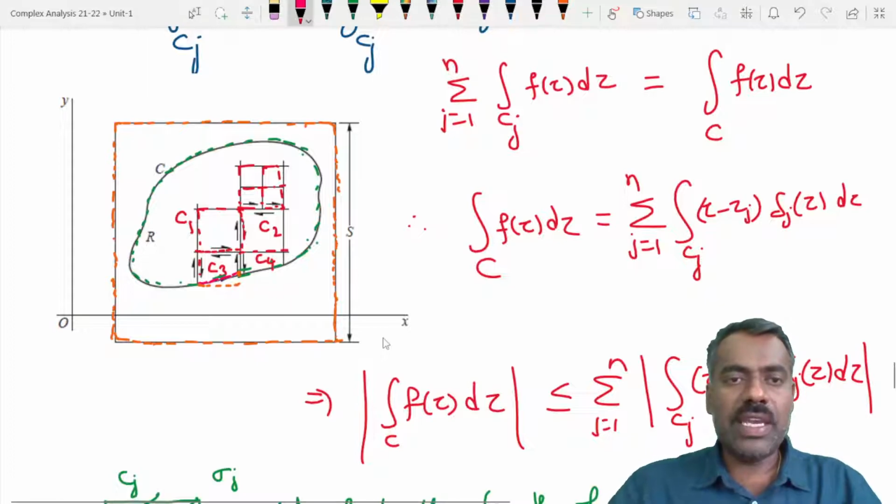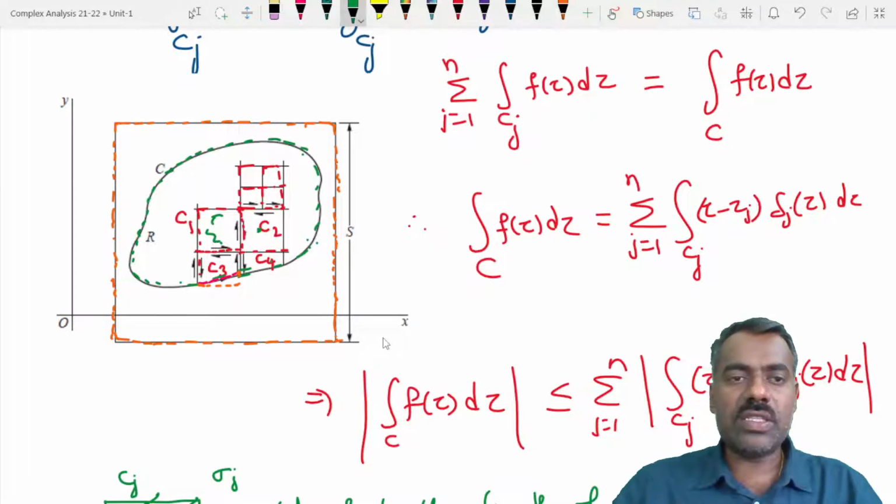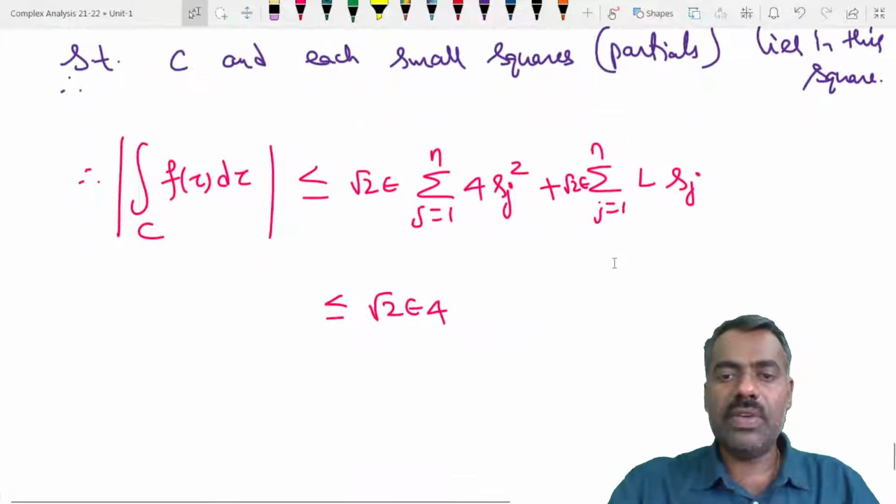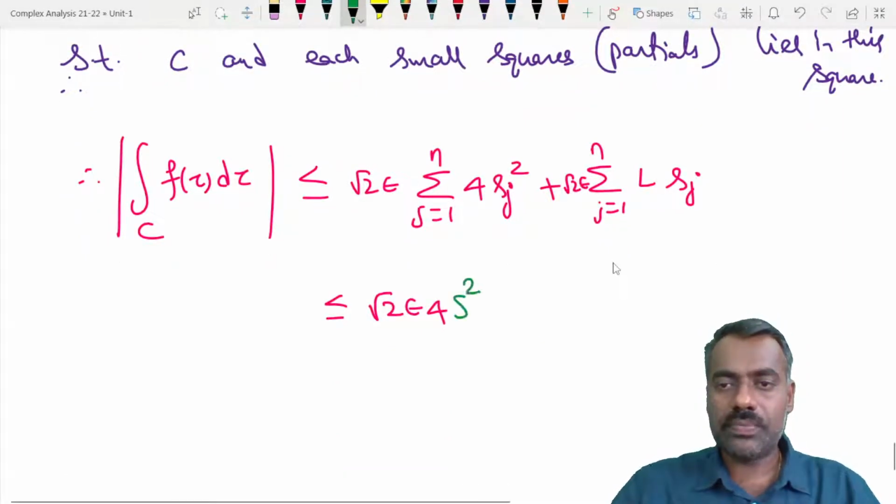So if you observe here, this is an area, this is an area, this is an area, and we are taking the sum of those areas, which is clearly less than or equal to the area of this bigger square, which is S square. Therefore this one we can replace by S square, plus root 2 epsilon.